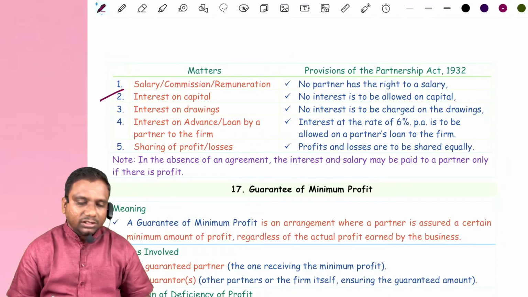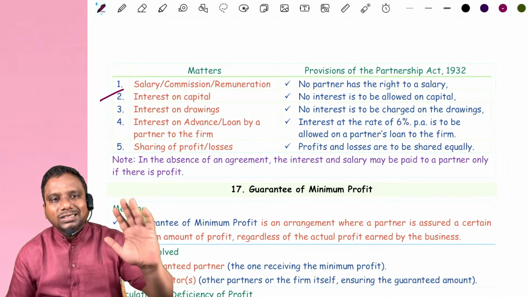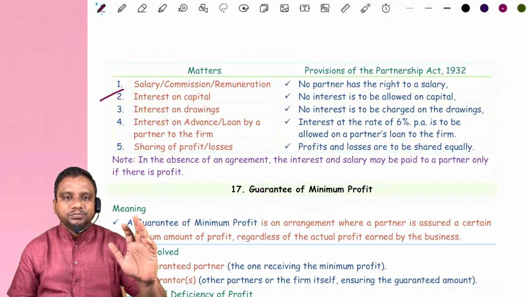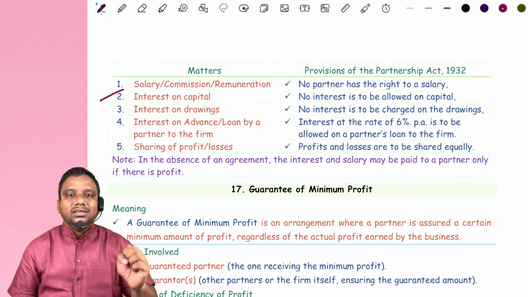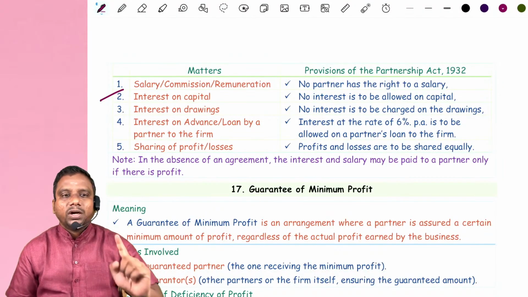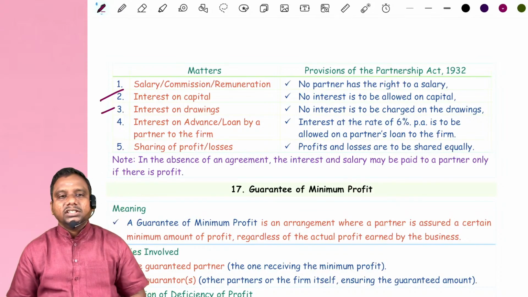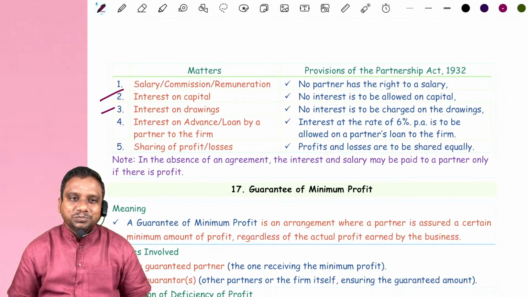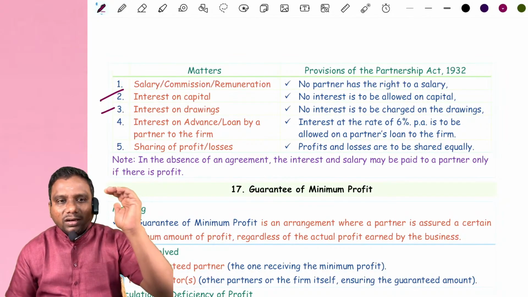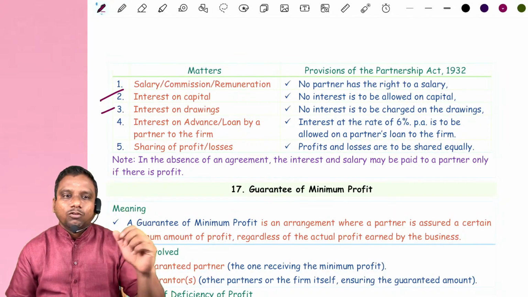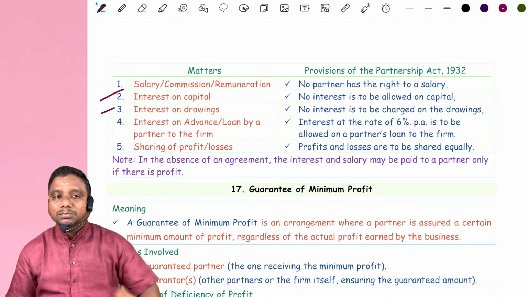Look at interest on capital. The partnership deed is silent, but partners are asking for interest on capital. No partner is eligible to receive interest on capital. At the same time, no interest is charged on drawings. If we have any particular point in the partnership deed, we follow it accordingly. Otherwise, we see the partnership act.